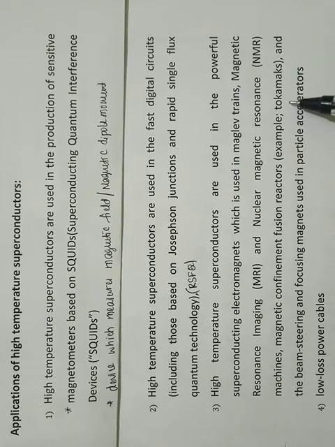A tokamak is a device which uses a powerful magnetic field to confine the plasma in the shape of a torus. Tokamaks are produced to control thermonuclear fusion power, along with beam steering and focusing magnets based on particle accelerators.